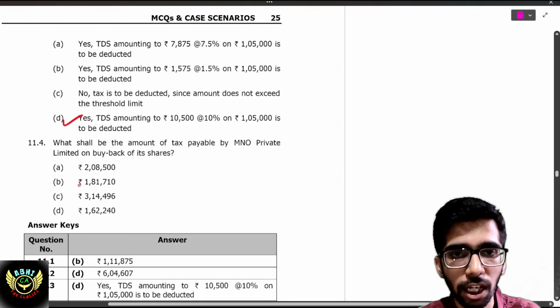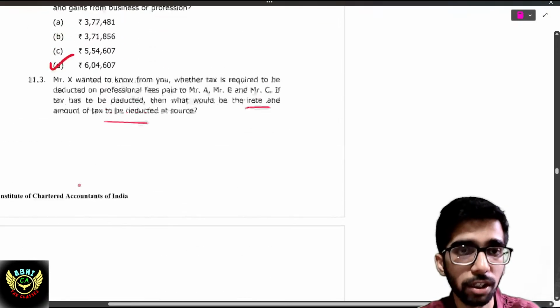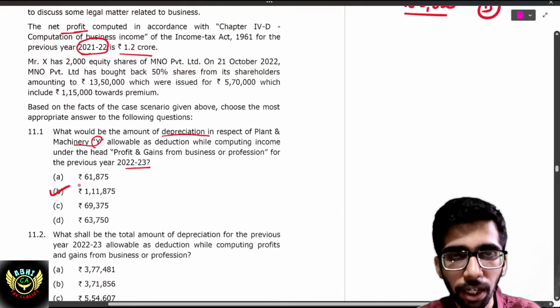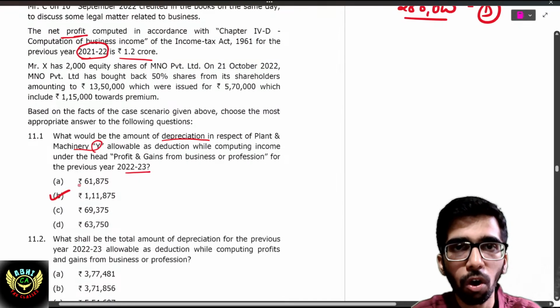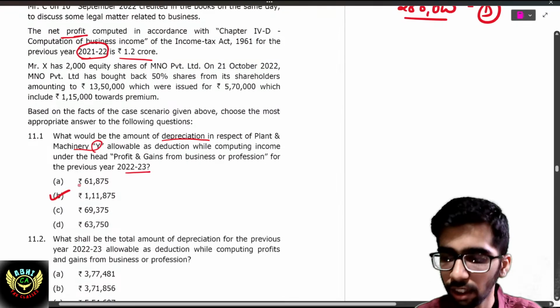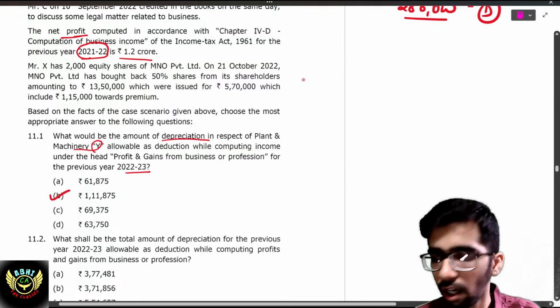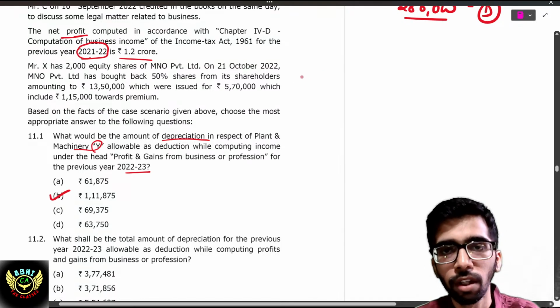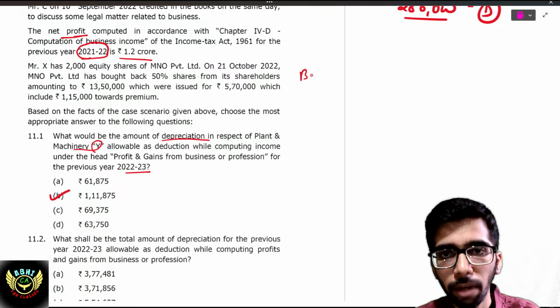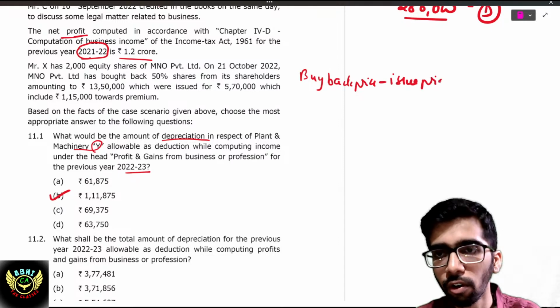What shall be the amount of tax payable by MNO Private Limited? This is a buyback concept. If the company has bought back any shares, then the taxable value will be buyback price minus issue price. Issue price includes premium also.